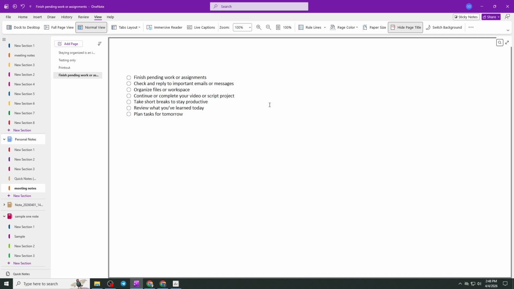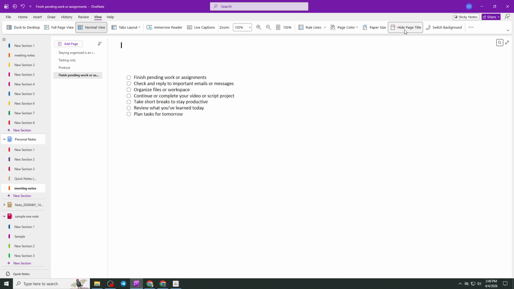If you ever want to bring the title back, simply return to the View tab and click the same option again. It works like a toggle, allowing you to switch between showing and hiding the title whenever you need. If the option isn't visible, make sure you're using the desktop version of OneNote and that you're currently viewing the correct tab. Also, try clicking directly on the page to ensure it is active.